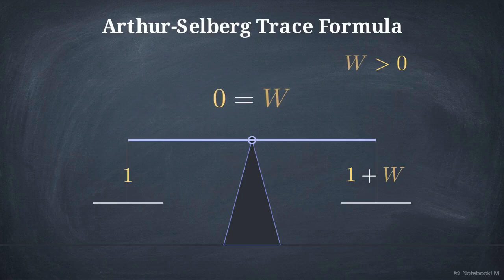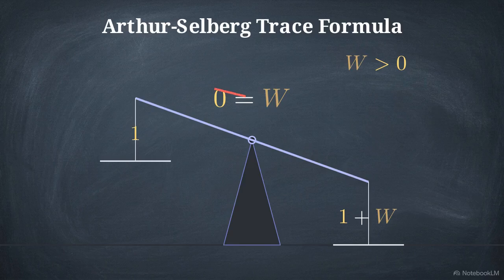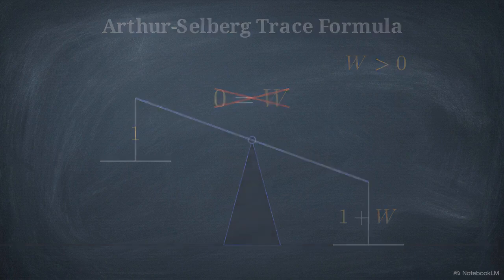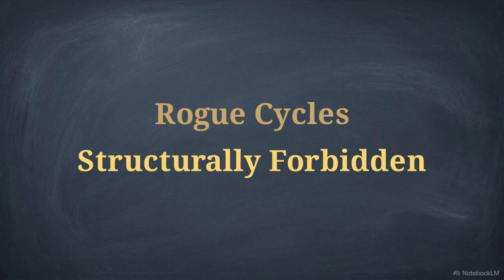The balanced scale demands that 1 equals 1 plus w, simplifying to the requirement that 0 equals w. The trace formula is an exact equality. A vanishing spectral limit cannot be equal to a strictly positive geometric weight. The algebraic equality refuses to balance. This contradiction means that a rogue cycle of any length is structurally forbidden from existing within this operator.